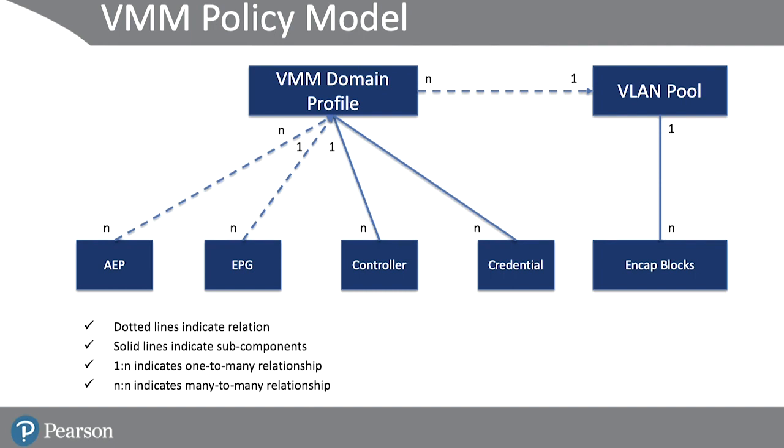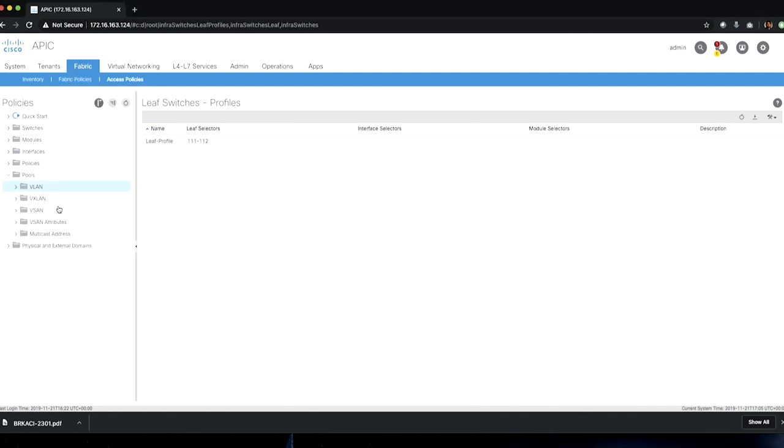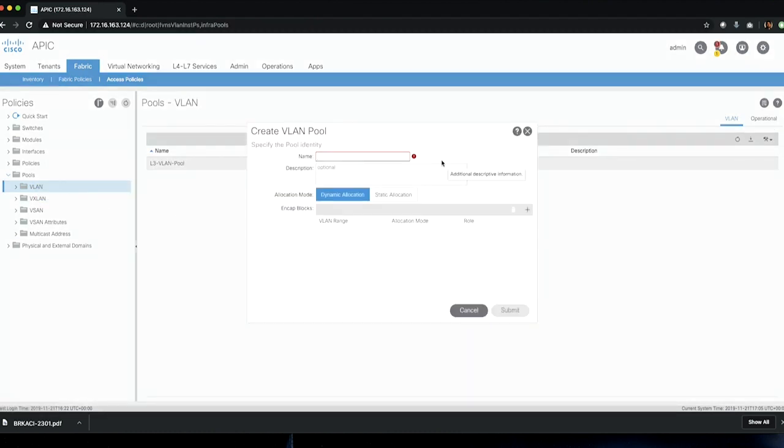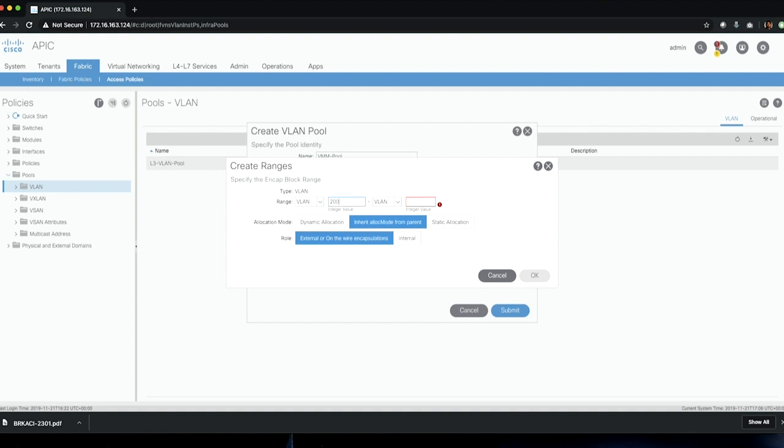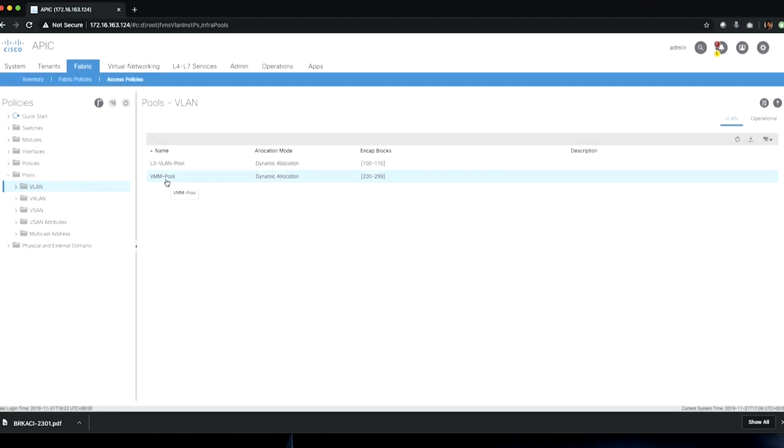Let's now briefly see how we can use the APIC controller to configure the VLAN pools and also the VMM domain. We move back to the ACI APIC controller. Under Fabric, we go under Pools, and under the pools, we define a VLAN pool. So under the VLAN pool, we'll say VMM pool, and we can define the range of, say, VLAN 200 to 299, and it will be external on the wire encapsulation, and OK, and submit.